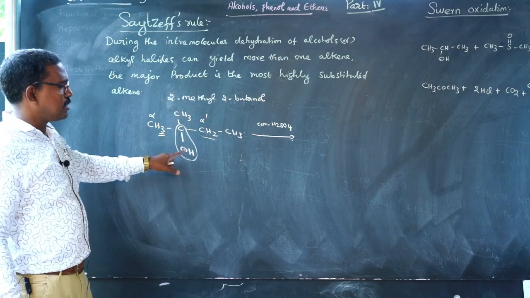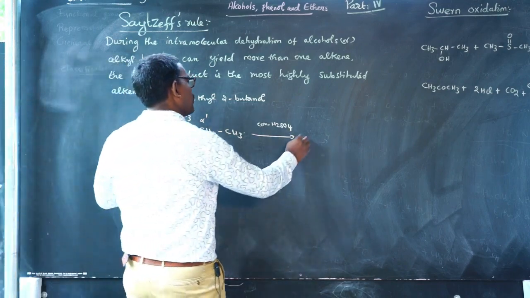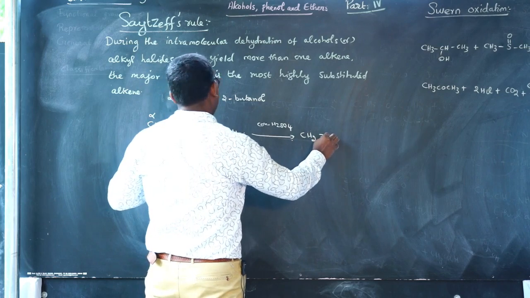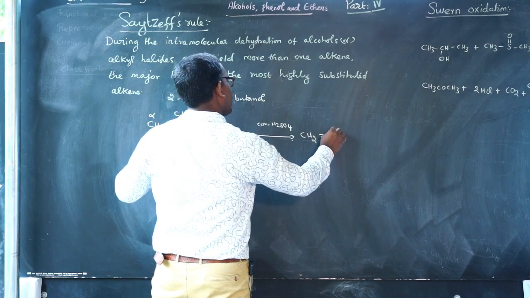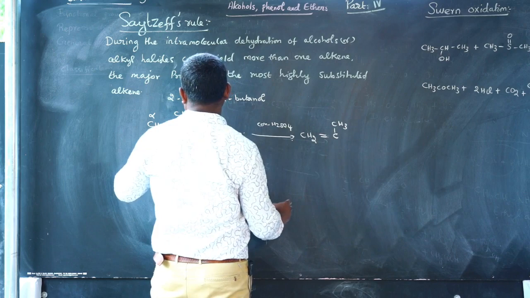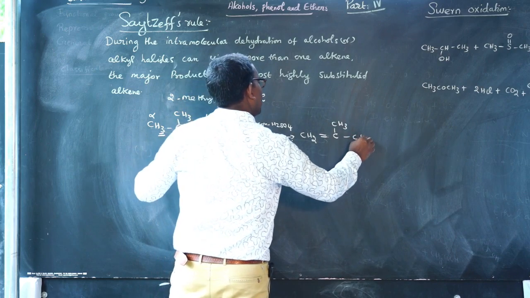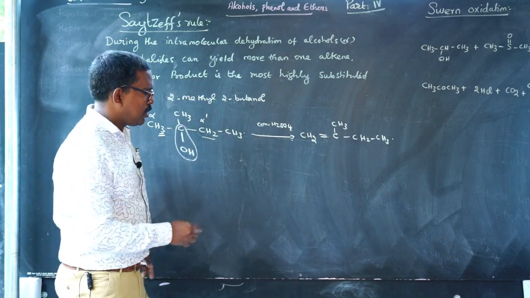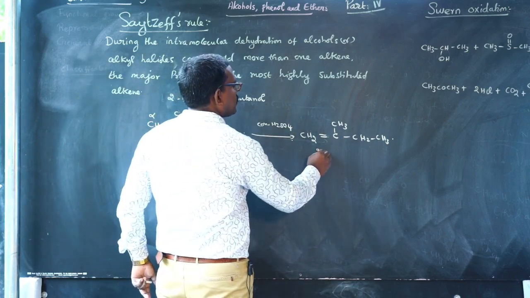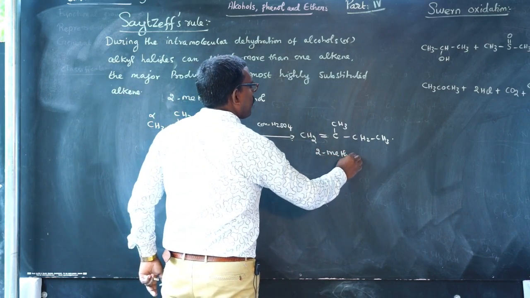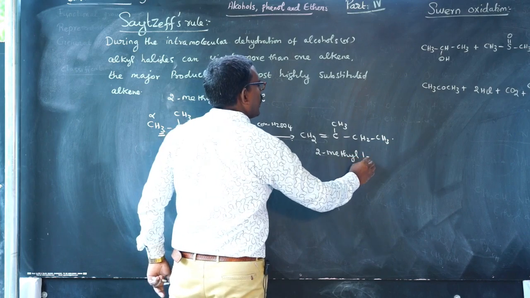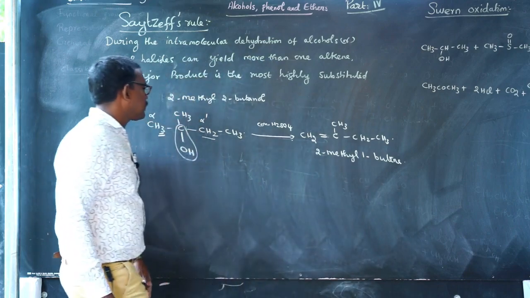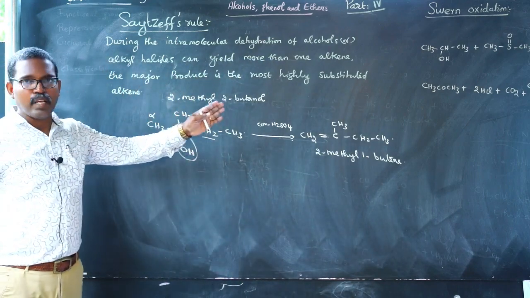One of the alpha hydrogen atoms and OH are removed. So what is the product formed? CH2 double bond C, CH3, CH2, CH3. The name of the compound is 2-methyl-1-butene. This is one way of elimination.